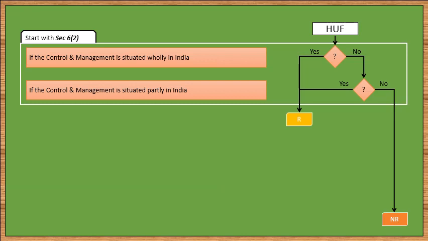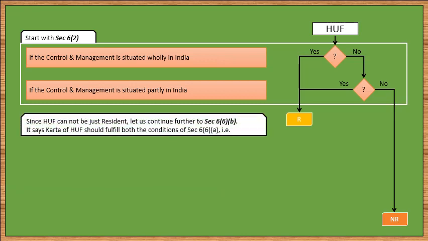On the other hand, if the control and management of the HUF is neither wholly nor partly situated in India during the RPY, only then the HUF will be treated as non-resident in India. If the HUF is non-resident, then there is no need to check the conditions of section 6(6)(b). But if it is resident, then it is necessary to check the conditions of section 6(6)(b).